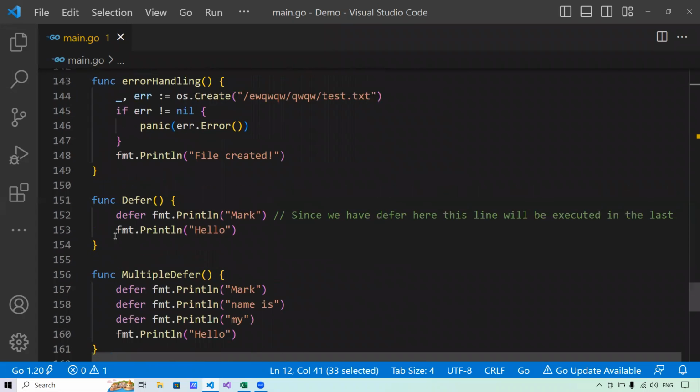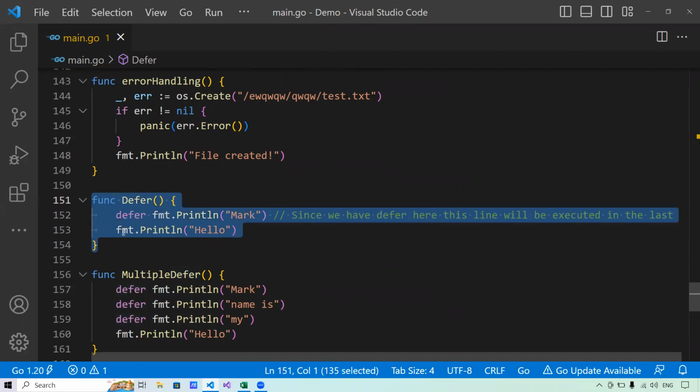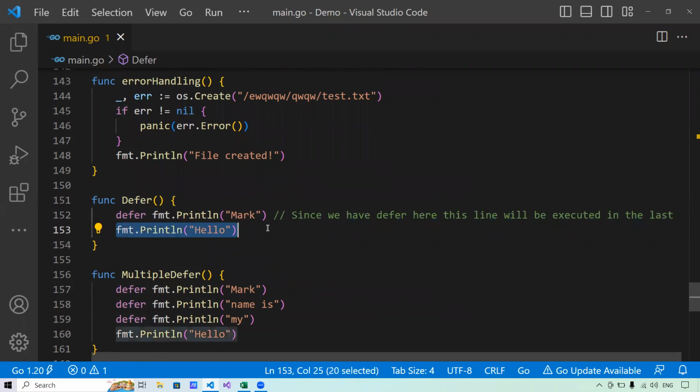Now I have written a program for the defer here. See in line 152, I'm saying defer. And at 153, there is no defer. That means as soon as the control comes to line number 152, it will see a defer and it will say, okay, under the scope of this function, the statement with defer is the one that I have to execute last. It will print hello first, and once the function scope is terminating, I have to print this. So then it will print mark. So this is what exactly defer does.